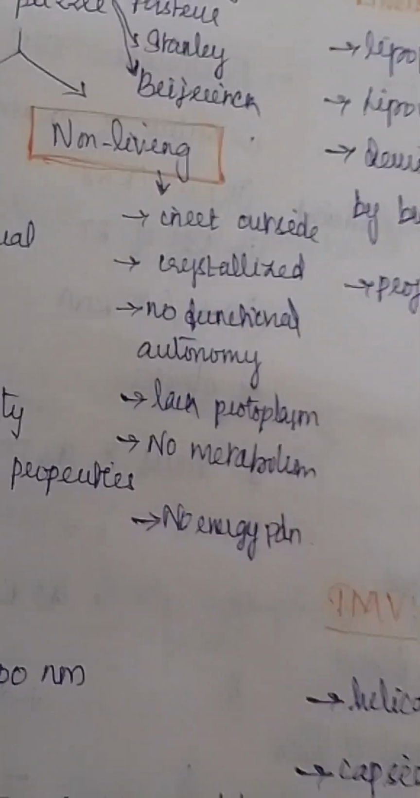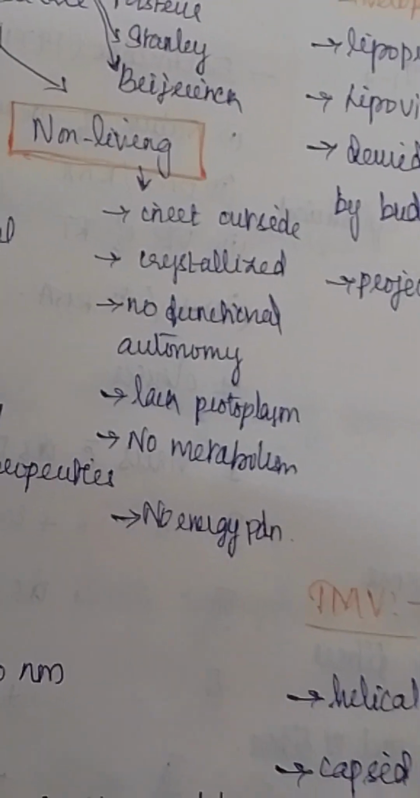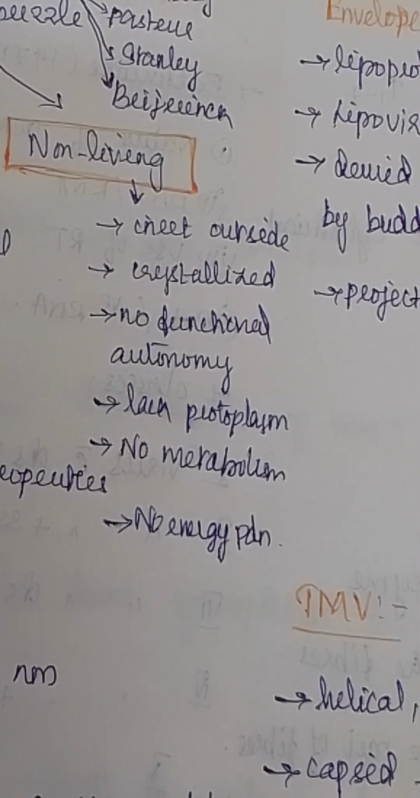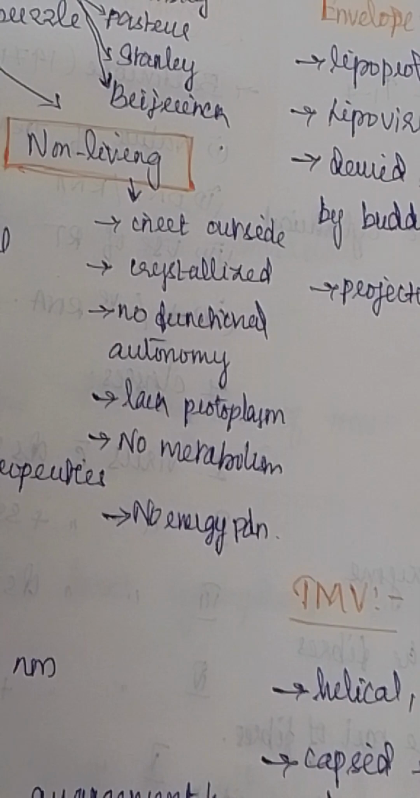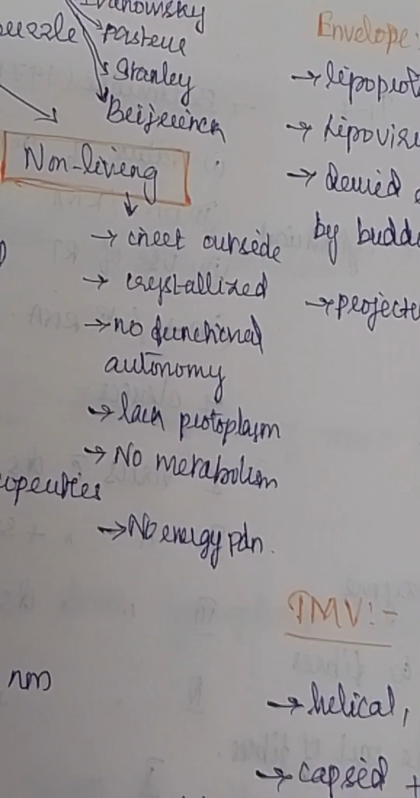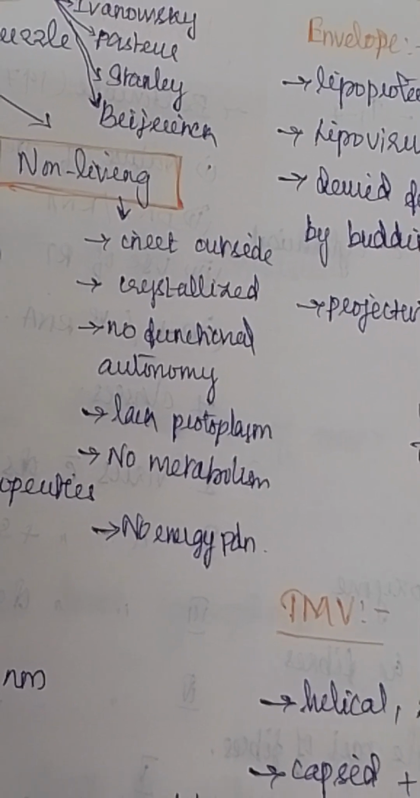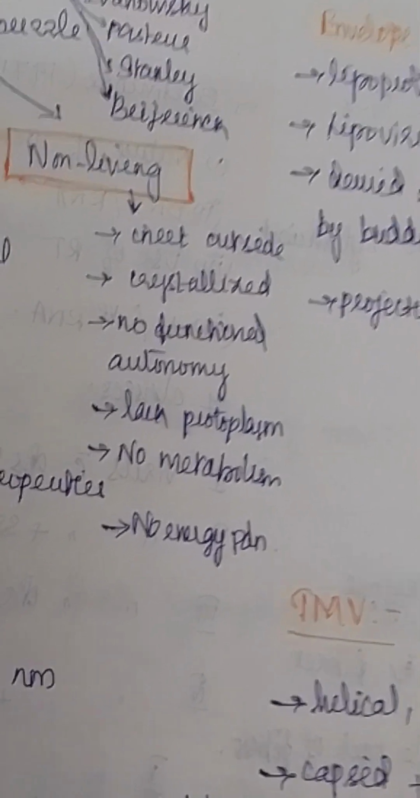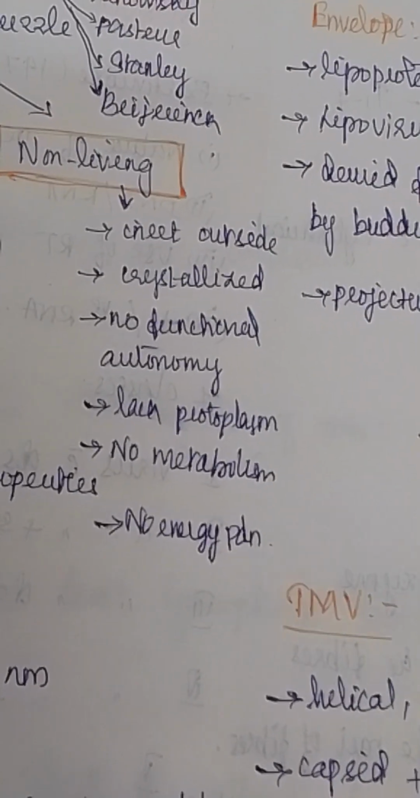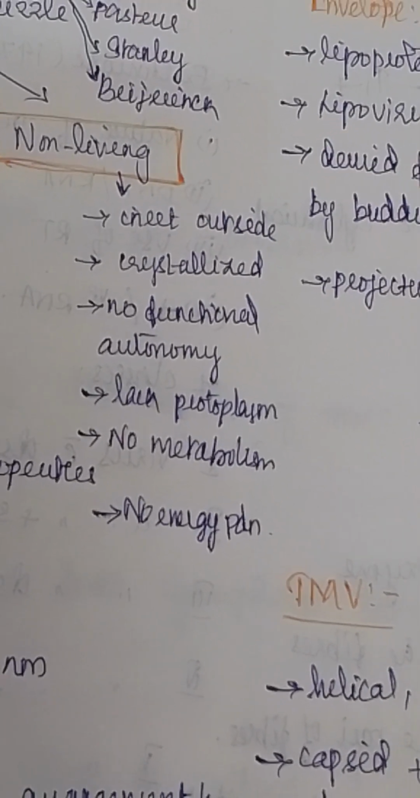And now we'll see about the non-living characters of virus. That is, the virus is inert outside the living host cell. That is, it requires living host cell to replicate its own genetic material, and also for protein synthesis it requires living host cell. So next one is, just like non-living material, the virus can be crystallized.